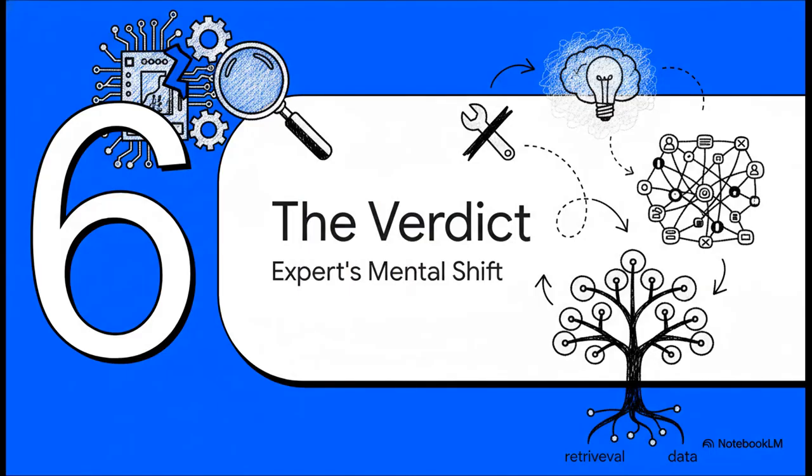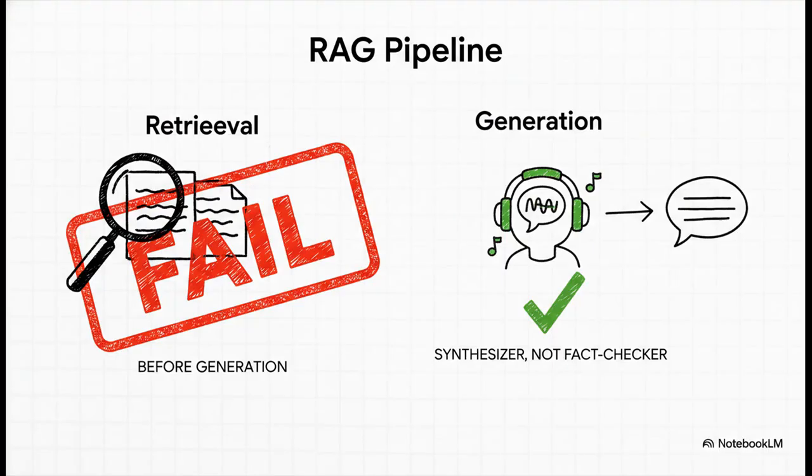Cracking this case reveals the most important lesson of all. And it's not about a specific tool or some fancy metric. It's about a fundamental shift in how we approach debugging these incredibly complex AI systems. So the most crucial point is this. We have to shift our focus. RAG systems almost always fail in the retrieval step, not the generation step.